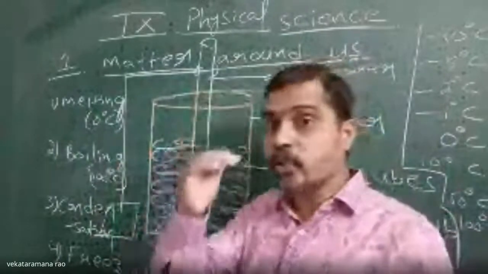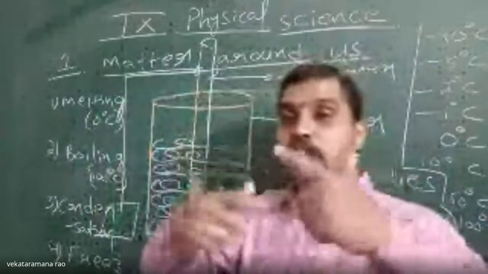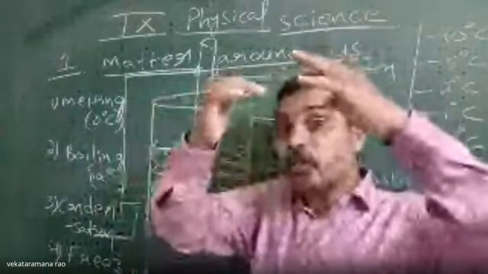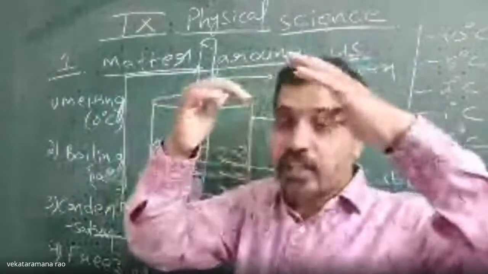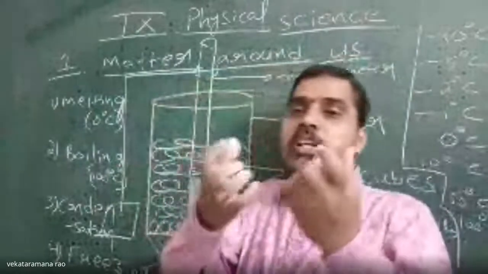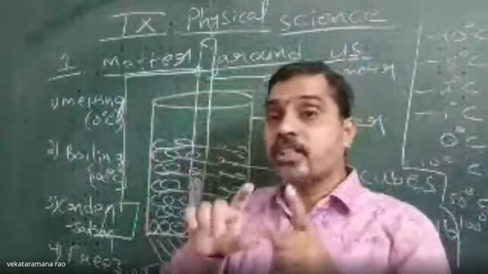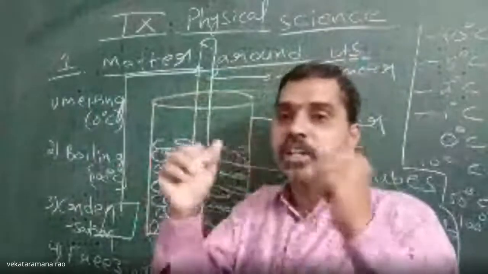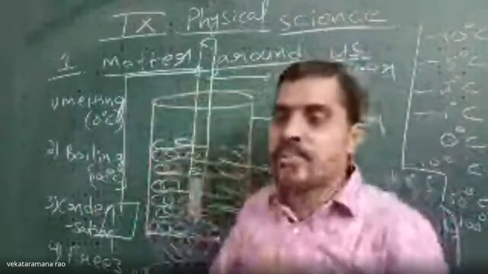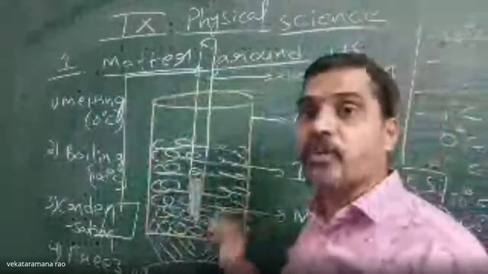Now, when you start cooling that gaseous vapor, they start losing heat. When they lose heat, they start contracting toward each other. So from the free state to a loosely packed nature, they will reach. And still, if you freeze, the total heat will be taken out. As a result, its kinetic energy totally decreases. Then that energy will convert into potential energy. That's why from loosely packed nature to compactly packed nature, they can reach. In that way, one state of matter will change to another state of matter.